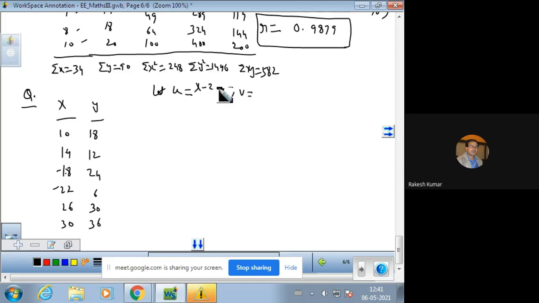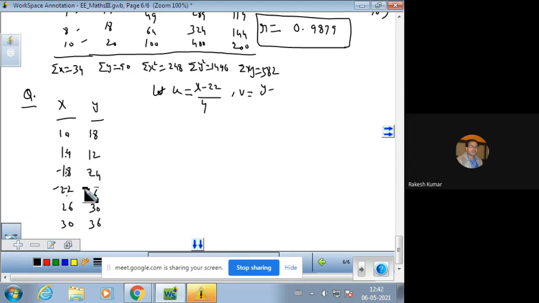So suppose I assume 22 and divide by the difference between the values. From 10 to 14, the difference is 4. Or 14 to 18, the difference is 4. Or 18 to 22, the difference is 4. So divide by 4. Similarly, V will be Y minus an assumed value.